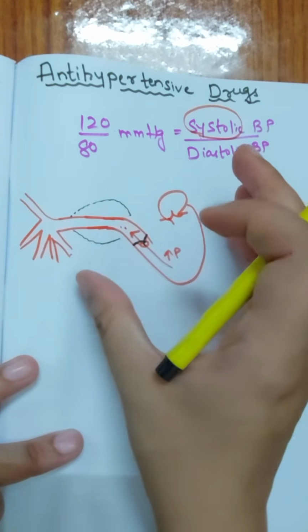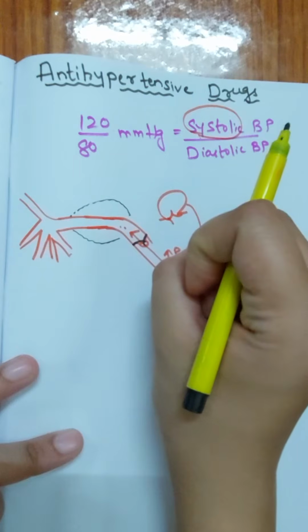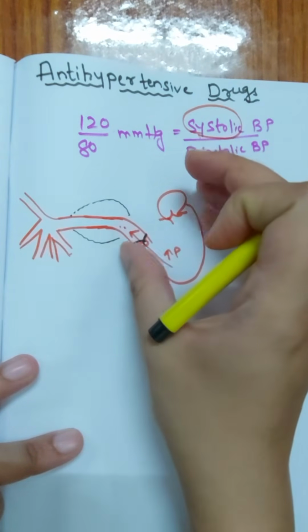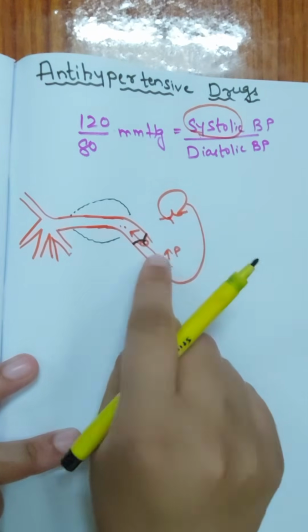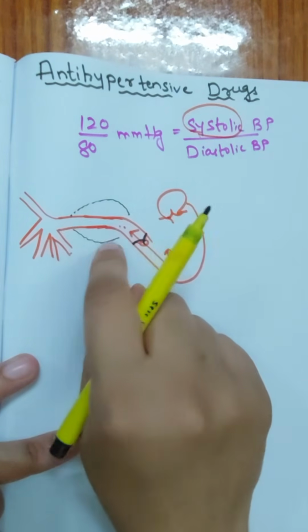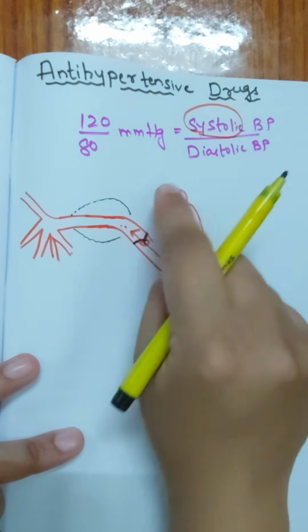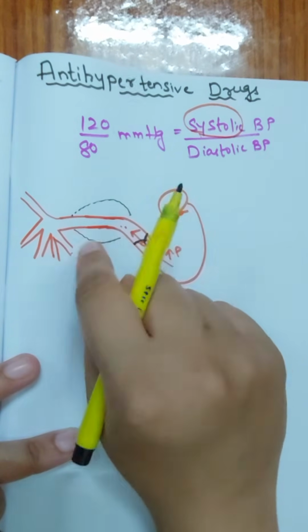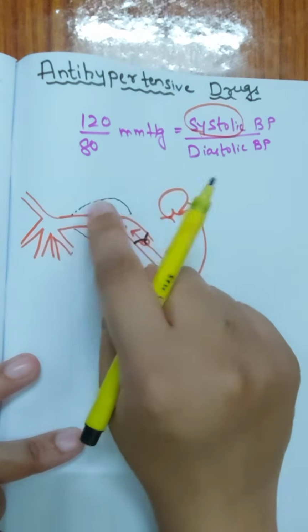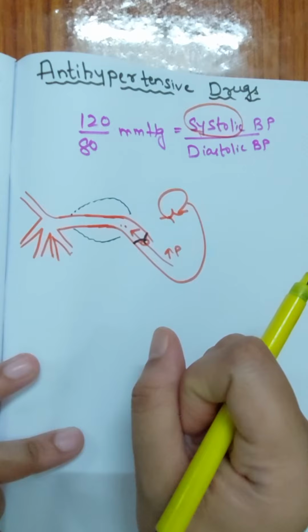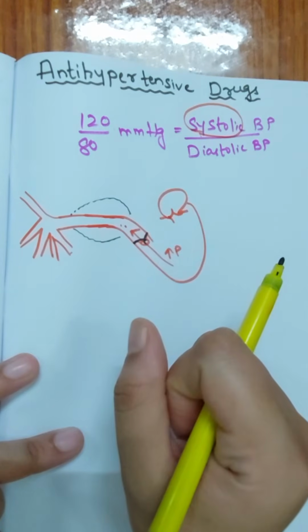Whenever the contraction occurred, we are talking about systolic blood pressure for now. Whenever the left ventricle contracted, a large amount of blood with pressure was moved inside the aorta. So systolic blood pressure is the pressure which is exerted upon the walls of the major artery whenever the left ventricle contracts. So this is the systolic blood pressure.